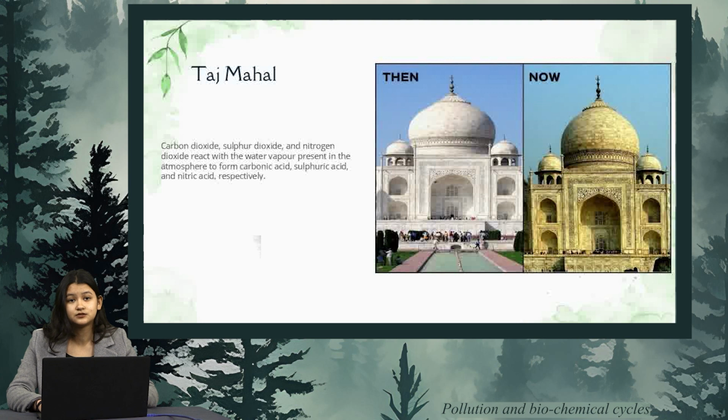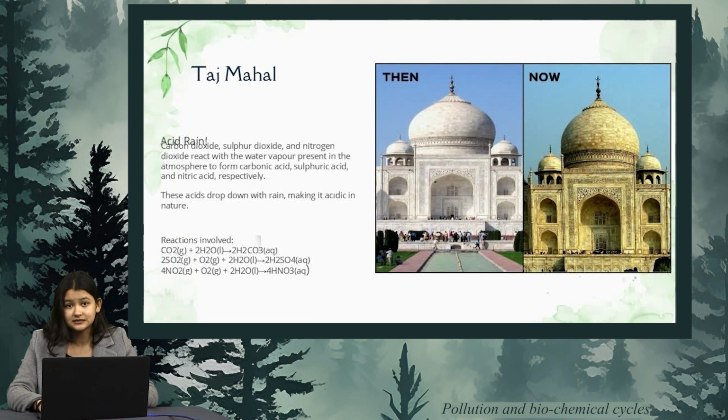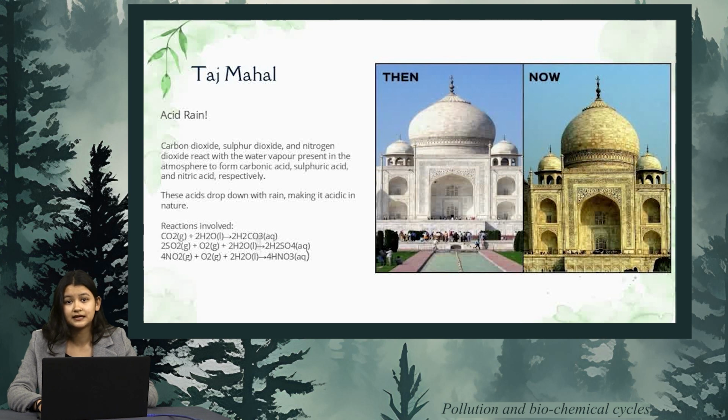And what is acid rain? It is basically carbon dioxide, sulfur dioxide, and nitrogen dioxide. They react with the water vapor which is present in the atmosphere to form carbonic acid, sulfuric acid, and nitric acid respectively. These acids drop down with the rain, making it acidic in nature.